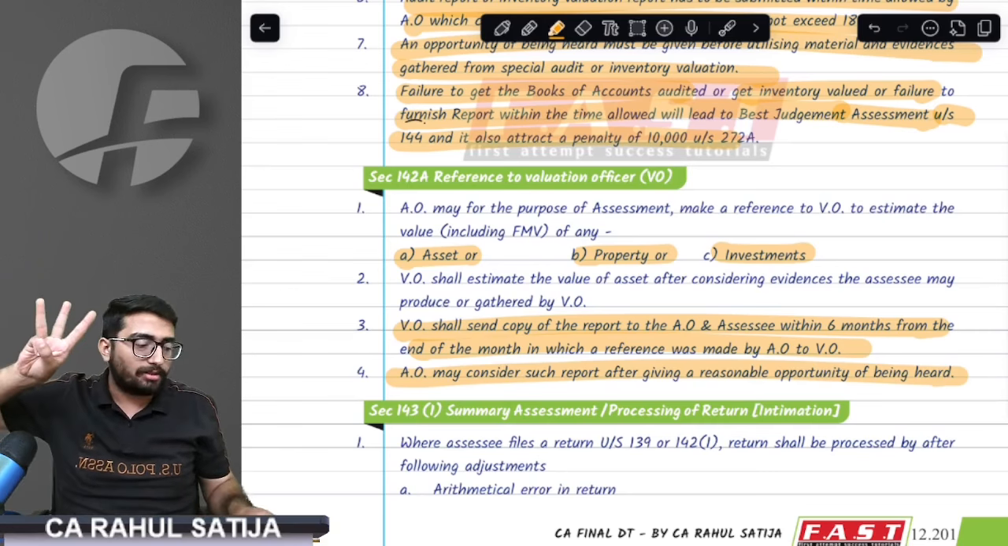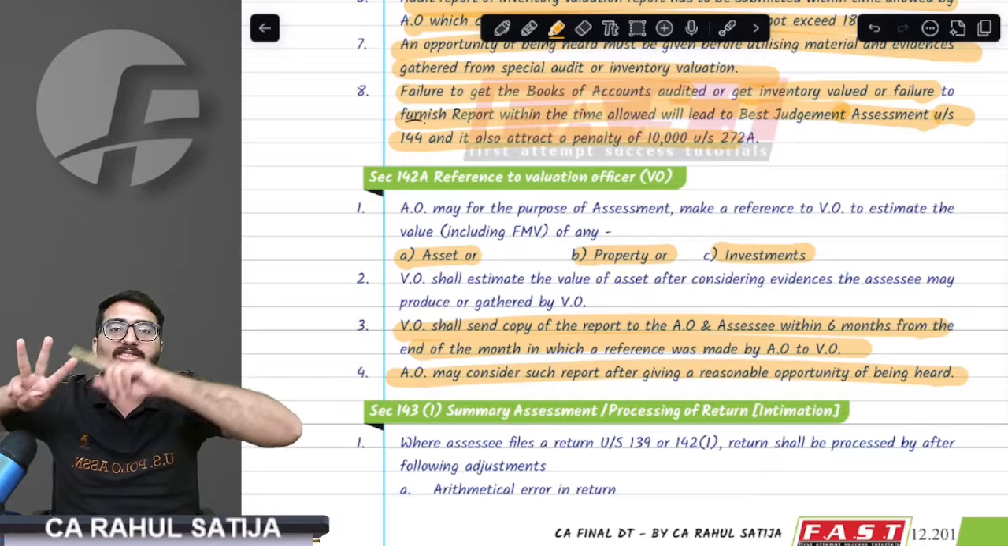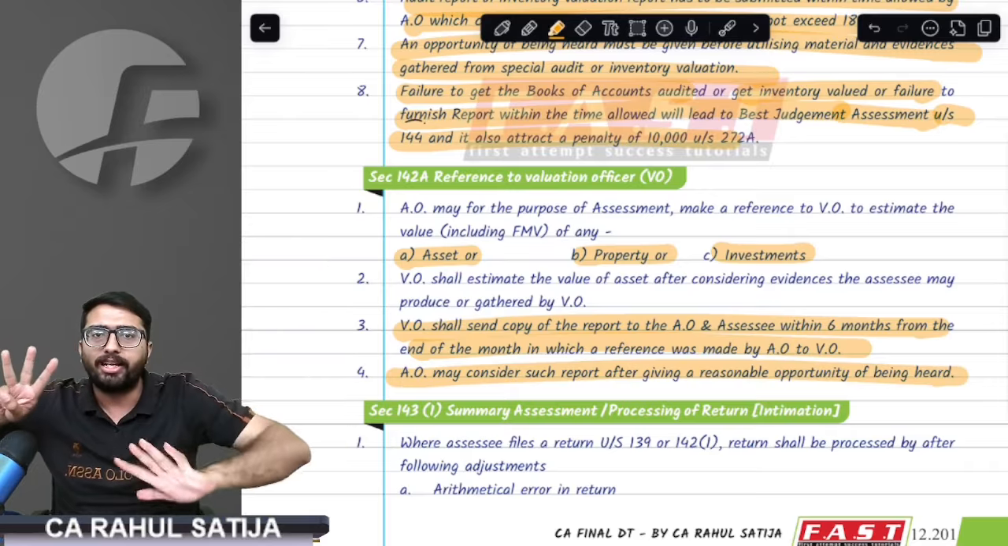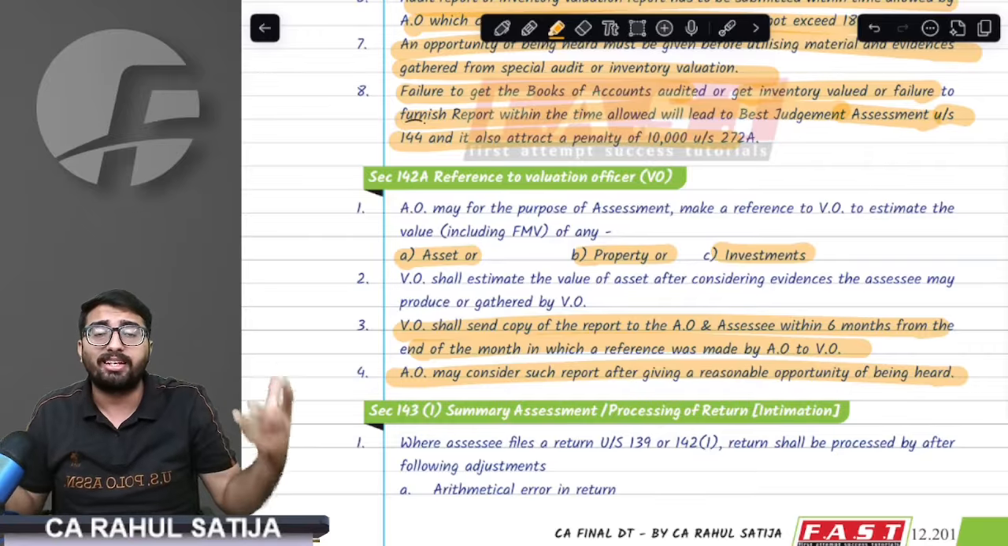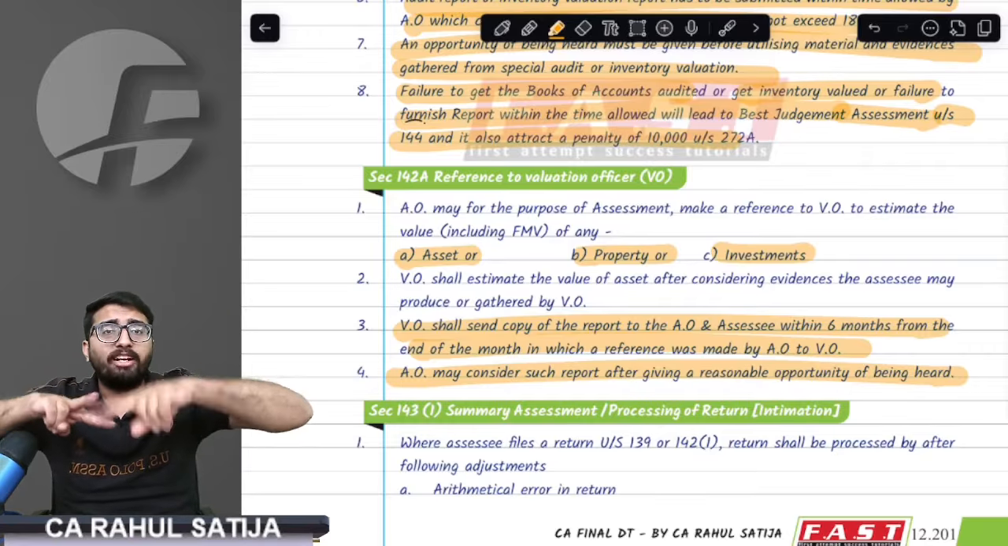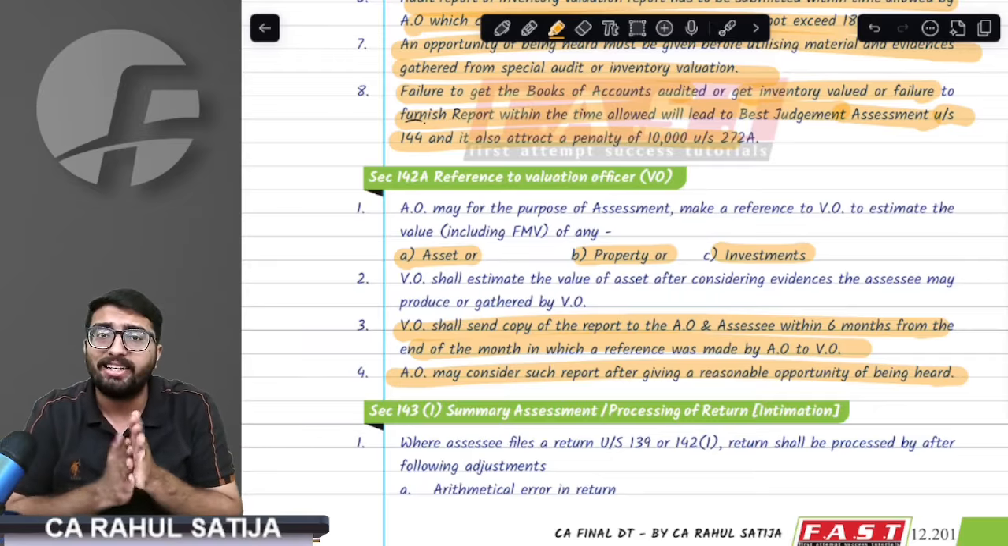So these are three powers. During the assessment, if anywhere the AO is stuck, now he has three powers. First of all is inquiry before assessment, a questionnaire is sent. Second thing, special audit. Third thing, valuation officer. These three sections are important: 142(1), 142(2A) and 142A. These three sections are really important.